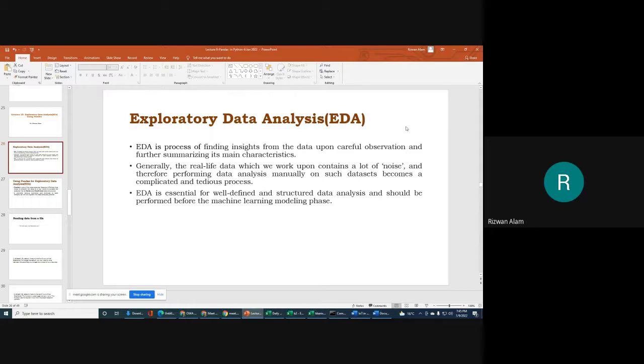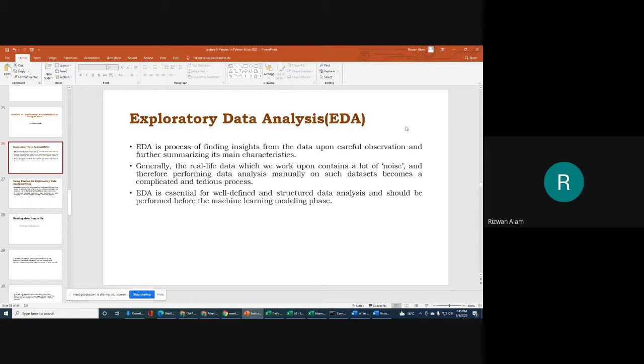In general, real life data upon which we have to work will contain a lot of noise. By noise we mean impure data, impure values that we don't want to keep in our data, that we don't want to process. We call these noise or unwanted values.